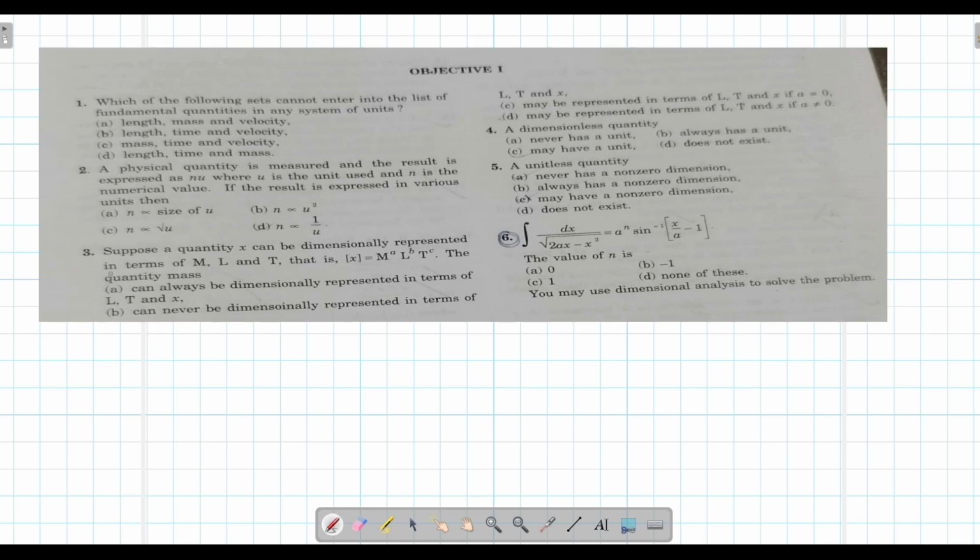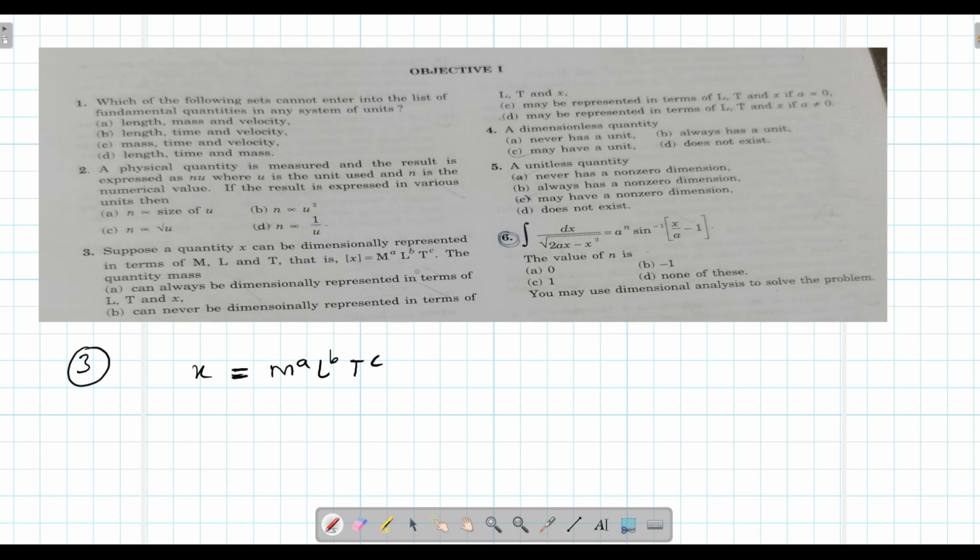Third bit question says that suppose a quantity X can be dimensionally represented in terms of M, L, T: X equals M to the power a, L to the power b, T to the power c. So what will be the quantity of mass?